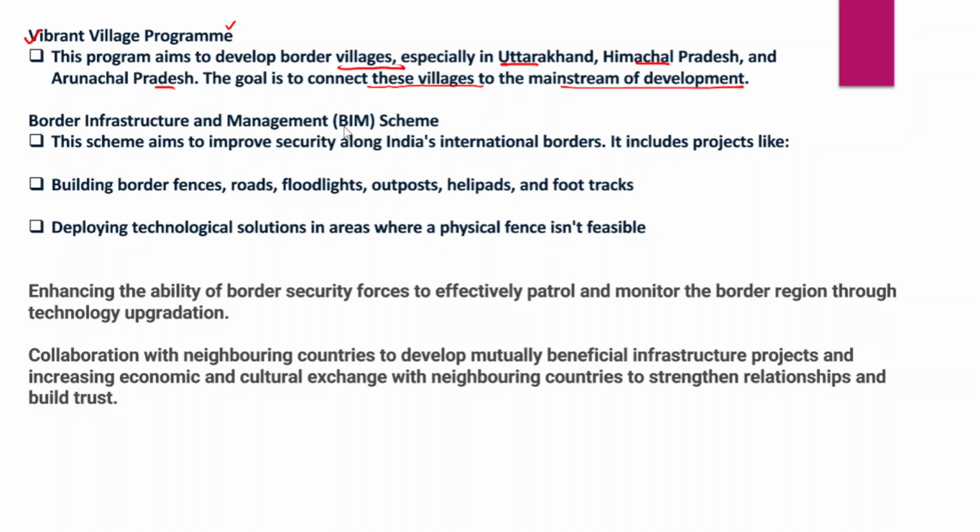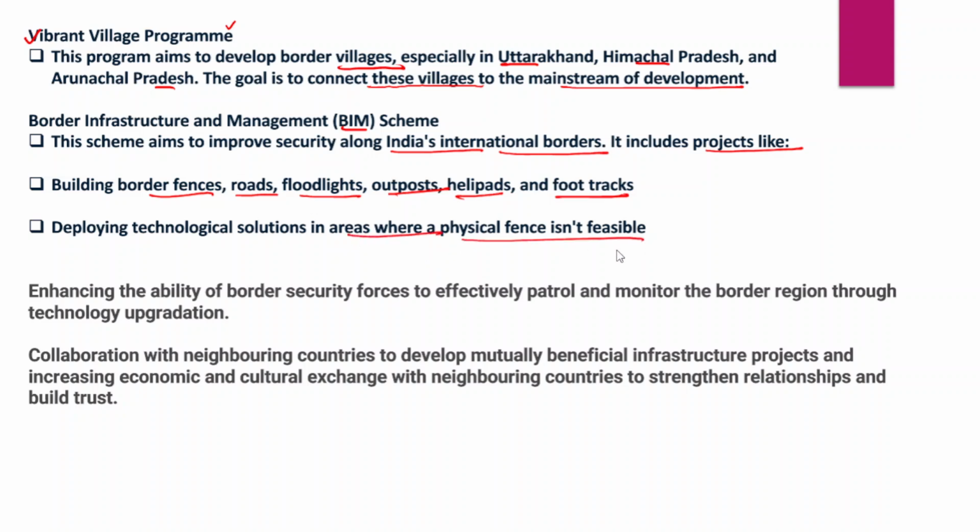And the Border Infrastructure Management scheme, the BIM scheme, aims to improve security along India's international borders. It also includes several projects like building border fences, roads, floodlights, outposts, helipads and foot tracks, and also deploying technological solutions in the areas where a physical fence is not possible, right?